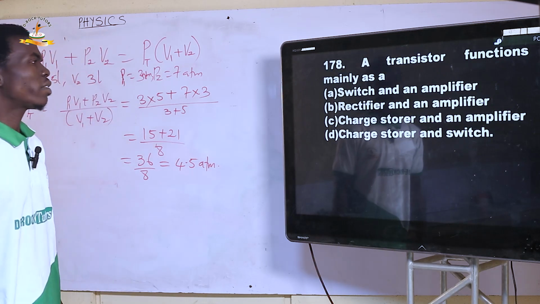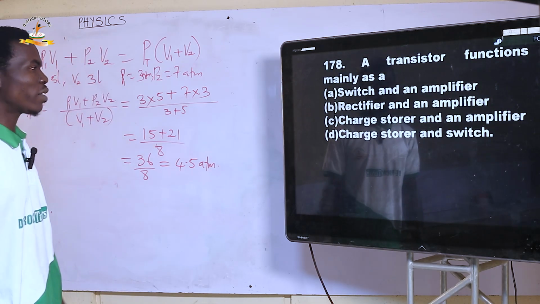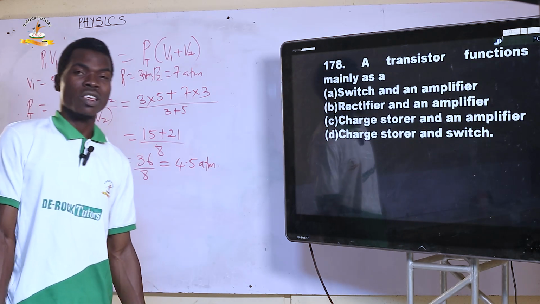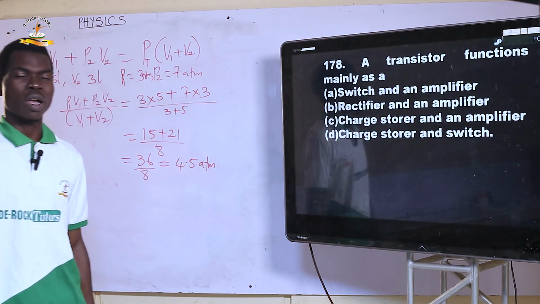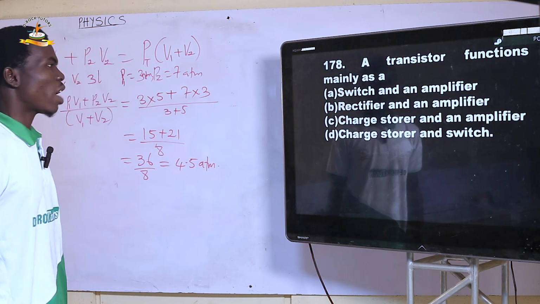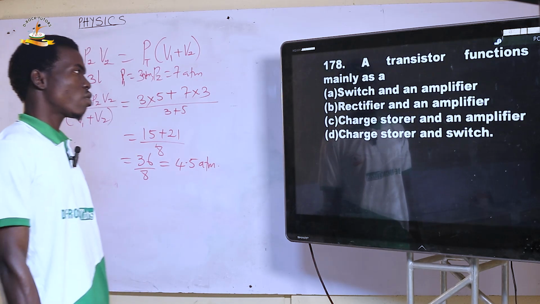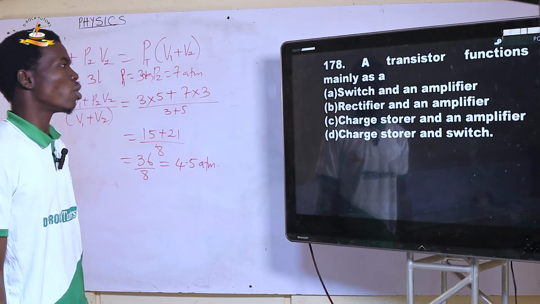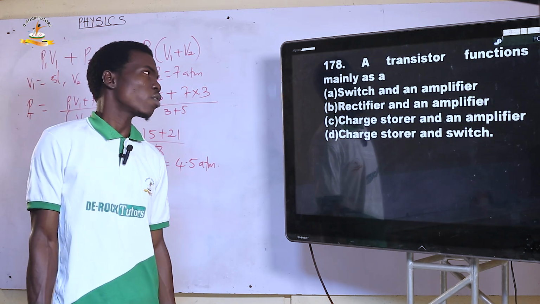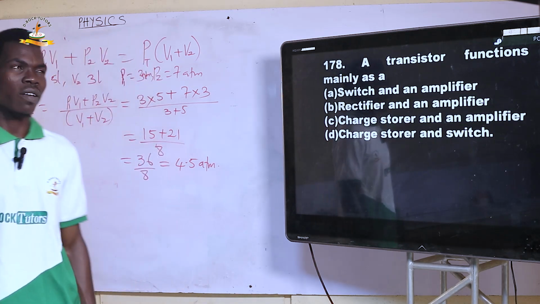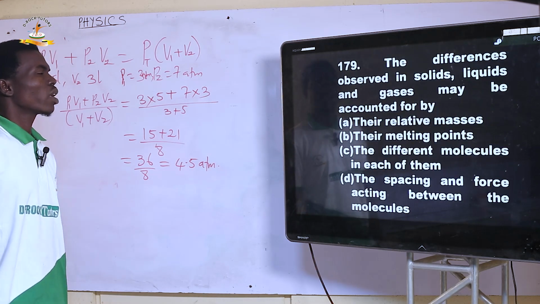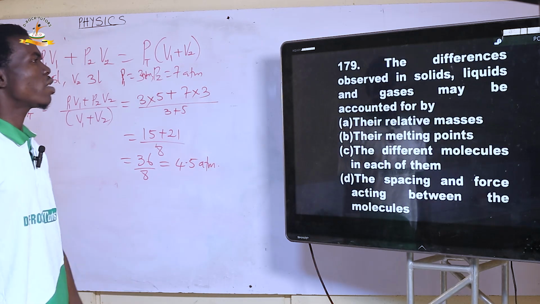C, charge storer, no, they are never charge storers. If you want to store charge, you use your accumulator, your capacitor, or your inductor. So you are going to have a switch and an amplifier. So A is the right option for 178. Next.